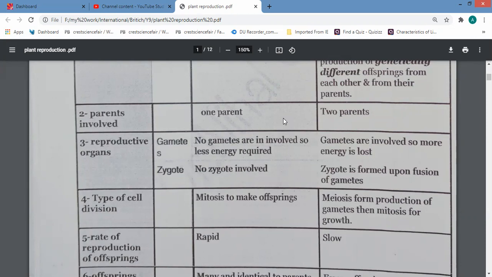So no zygote is formed during asexual reproduction. No gametes, no zygote.